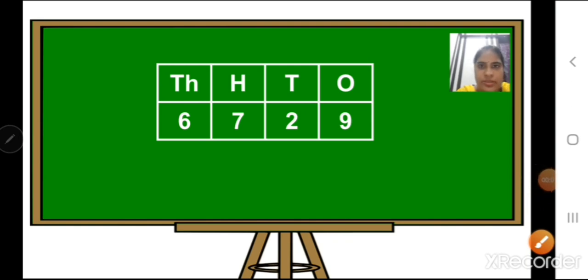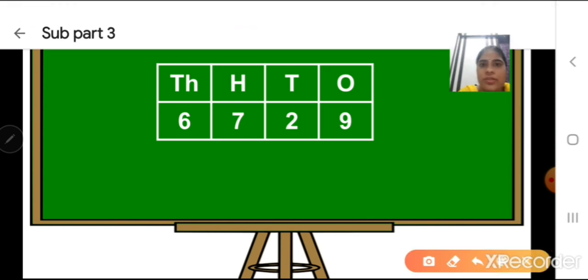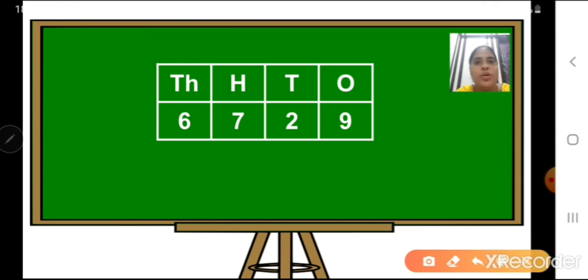This is the question given to us, 6729. We have to round off to nearest 100. Now, as per the rule, the first step, we have to look at the tens place. Okay, tens place we have number 2. Then tens place will become 0. Ones place also will become 0. Hundreds place depends on tens place.